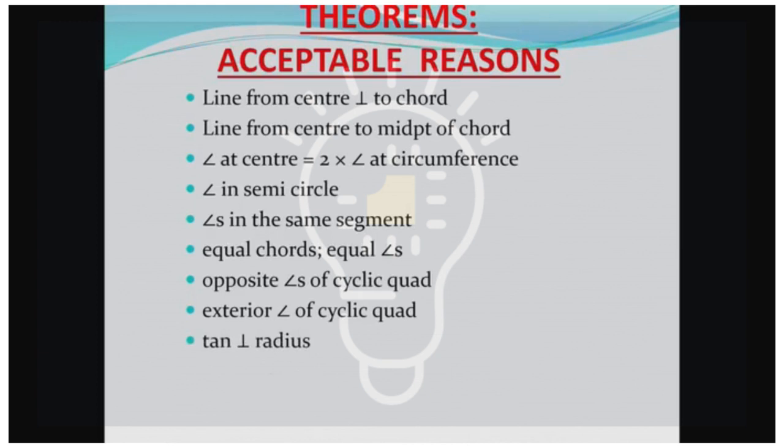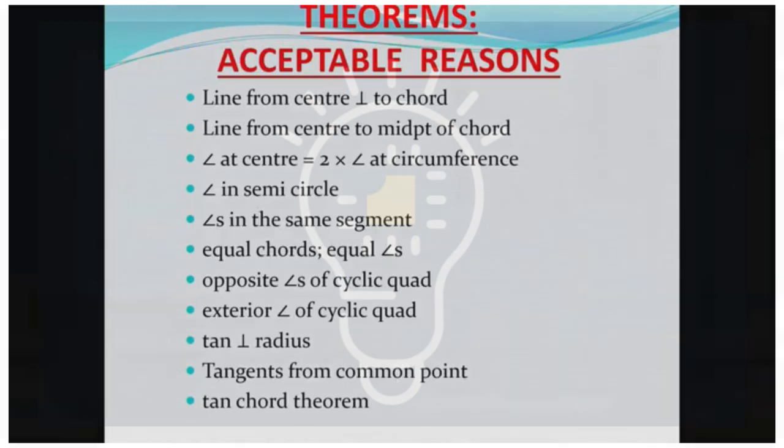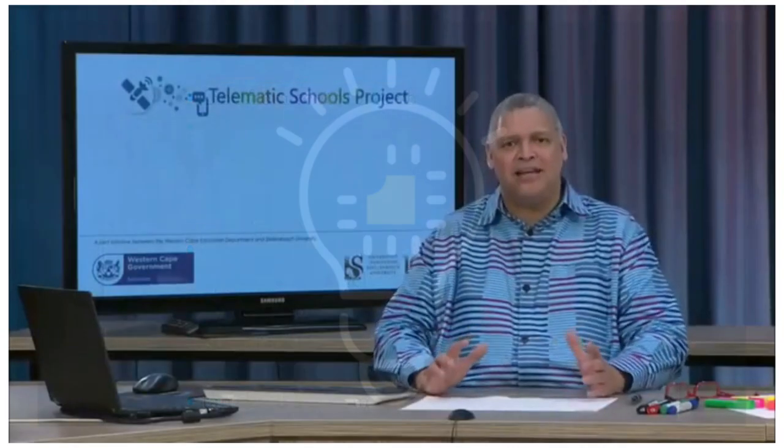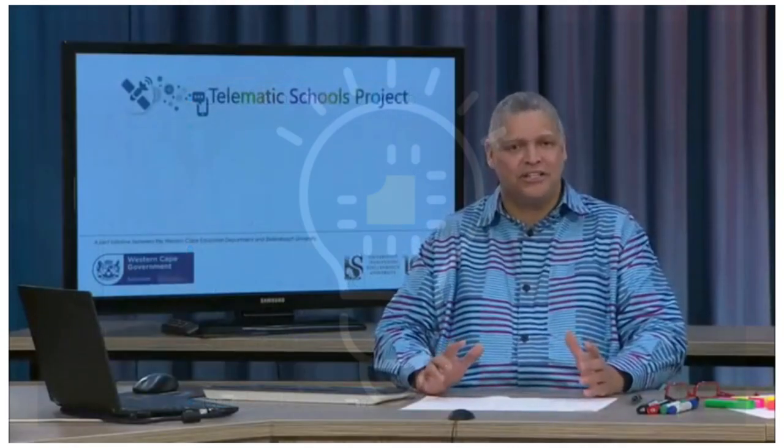It's a fine mathematical principle. Tangents drawn from a common point are equal in length. And the tan chord theorem states that the angle between a tangent and a chord is equal to the angle in the alternate segment. This is a synopsis of some of the main reasons that are used in Euclidean geometry.